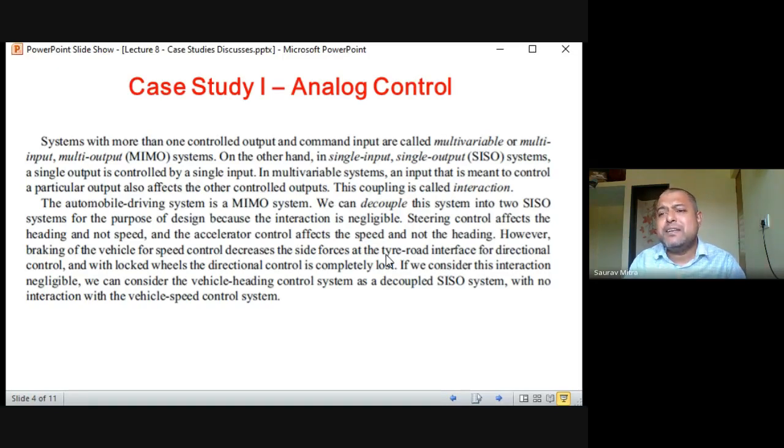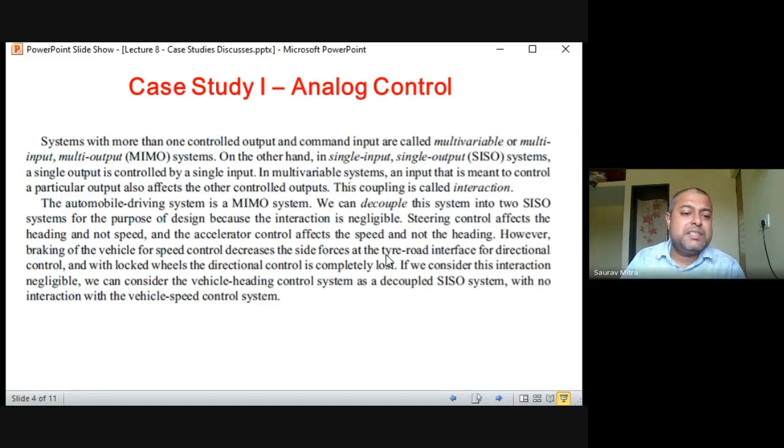So all these things are trying to explain that speed and direction are not entirely uncorrelated. I'll repeat, speed and direction are not entirely uncorrelated. Somehow they are correlated. Too much speed to less speed, sometimes we lose control of the vehicle. Suddenly the car goes into a pothole, and we lose the steering control. So all these things are saying that some parameters might be correlated. So not every time it is possible to separate out the two single loops.